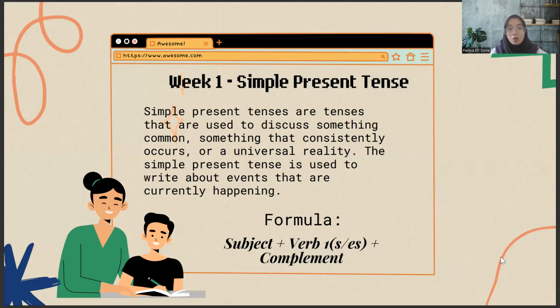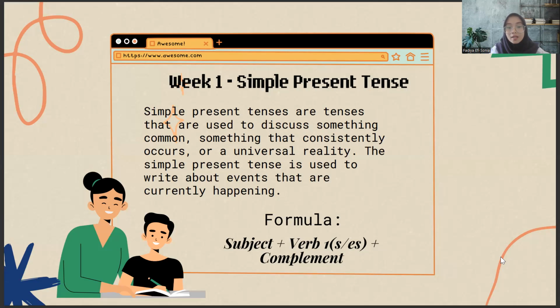So this is the first week that has been discussed. It's all about simple present tense. Simple present tense is used to discuss something common, something that constantly occurs, or a universal reality. The simple present tense is used to write about events that are currently happening.